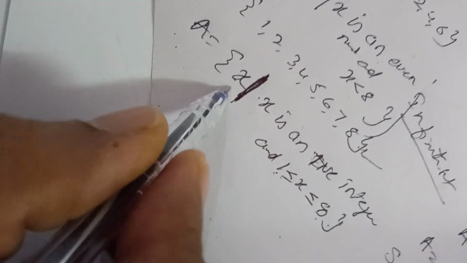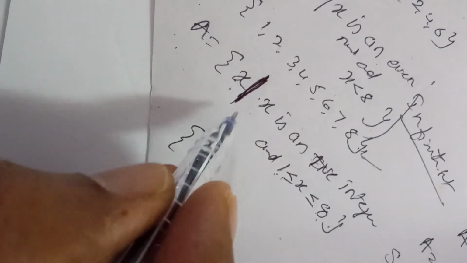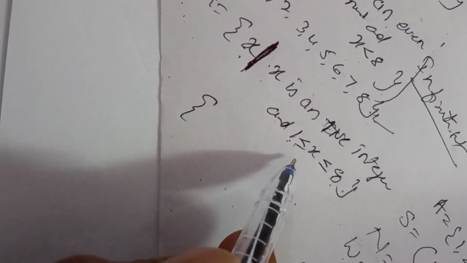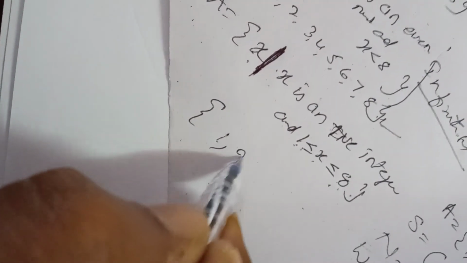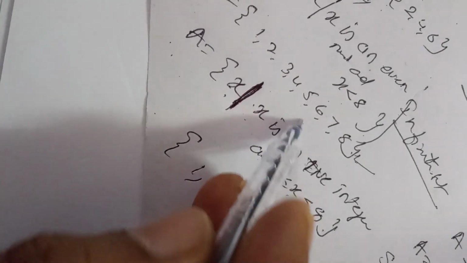What we have to do is collect x such that x is a positive integer, and also satisfying the condition 1 ≤ x ≤ 8. That means the collection of all positive integers which are between 1 and 8. These are the elements. This is nothing but A. This is called builder form.